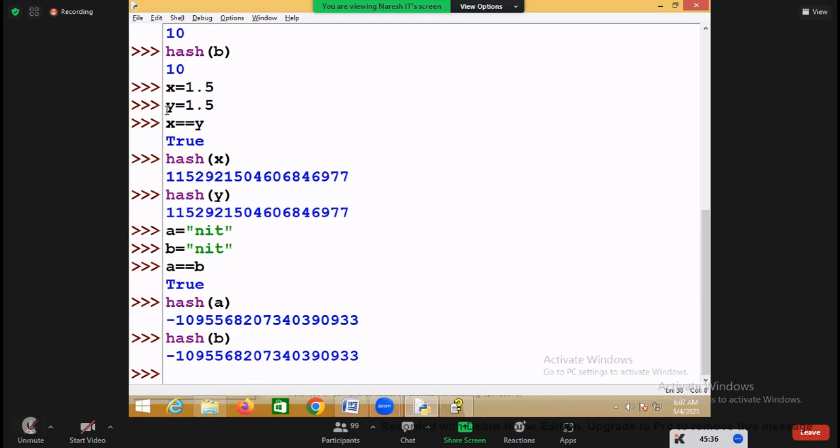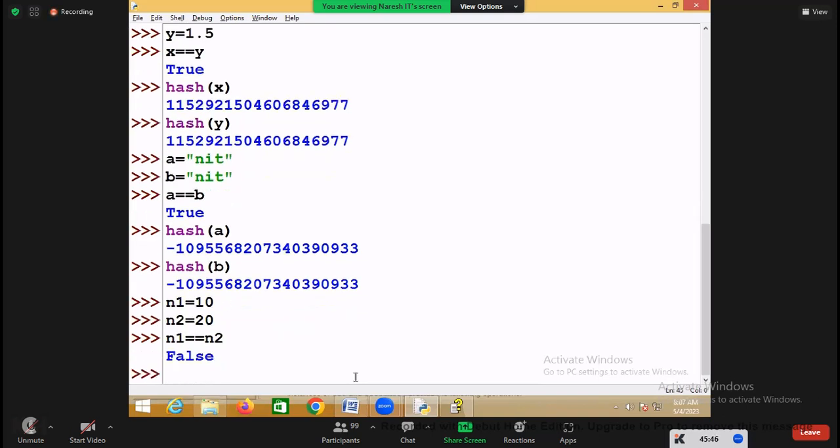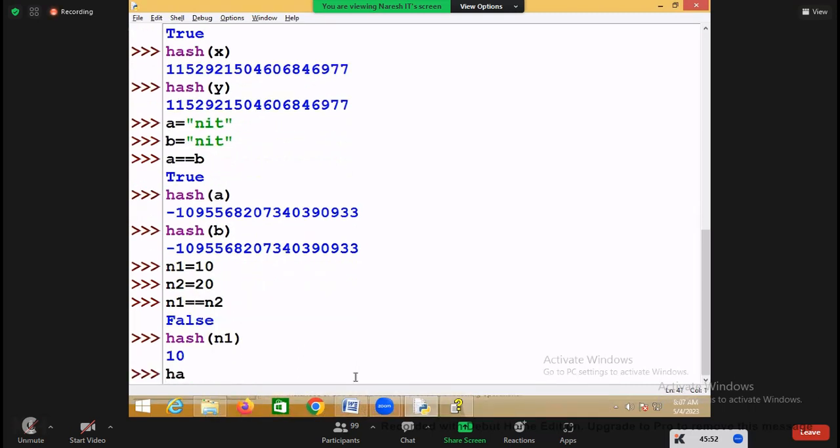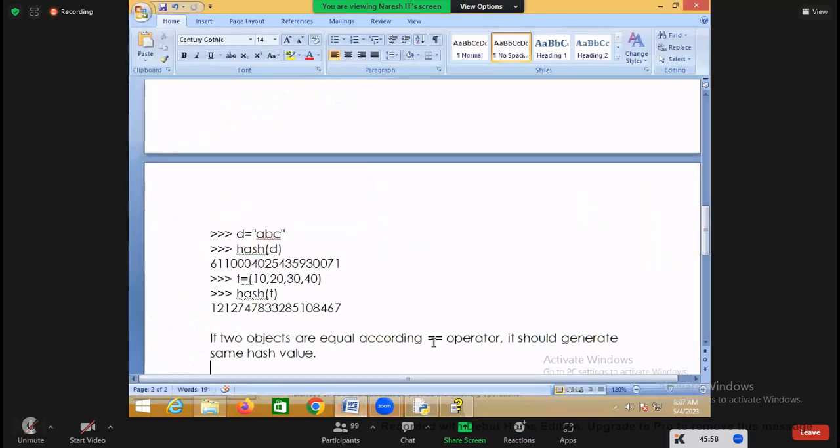Now suppose N1 is 10 and N2 is 20, N1 double equal to N2. Are both equal or not equal? Not equal. The hash value of N1 is 10 and the hash value of N2 is 20. So if two objects are equal, then it should generate the same hash value.